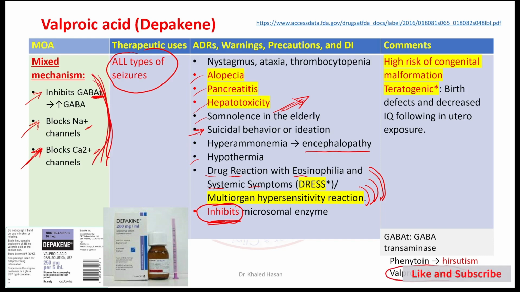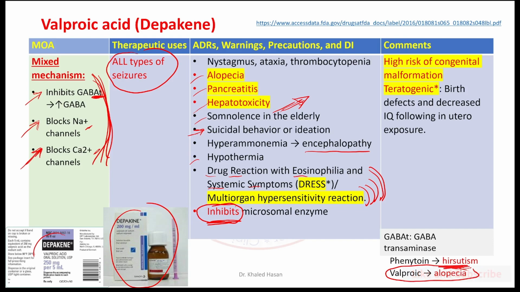Valproic acid causes alopecia, while phenytoin causes hirsutism. So among antiepileptic drugs, one causes hirsutism, phenytoin, and another causes alopecia. It is available as liquid or syrup for children or elderly people unable to take tablets, capsules, or solid forms.